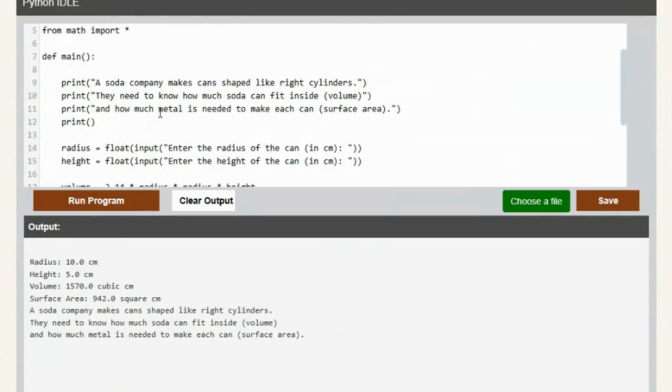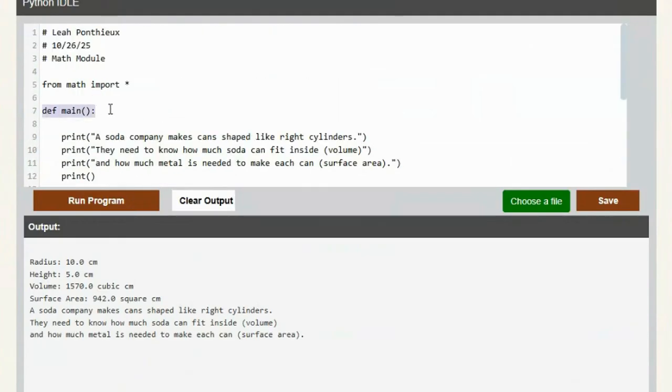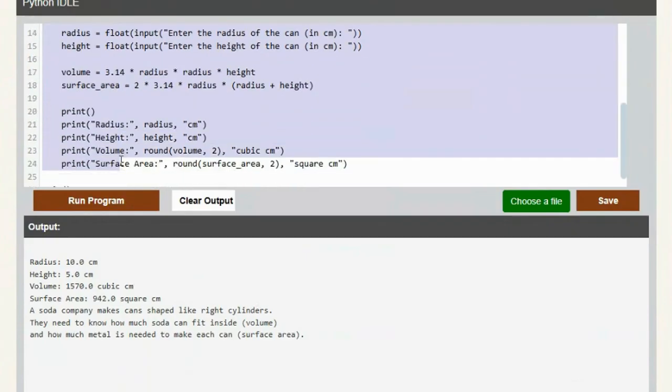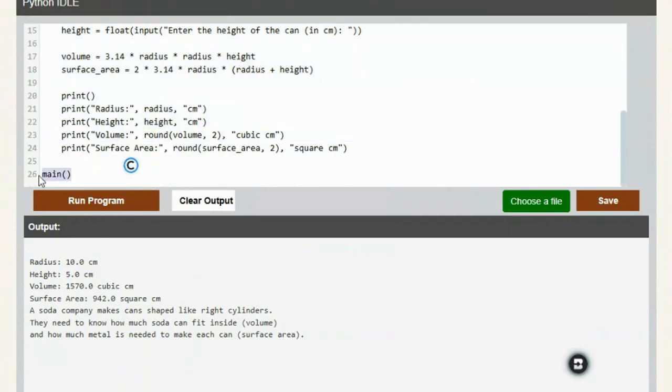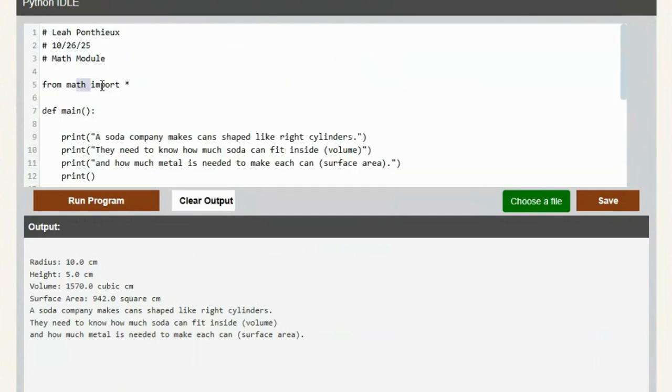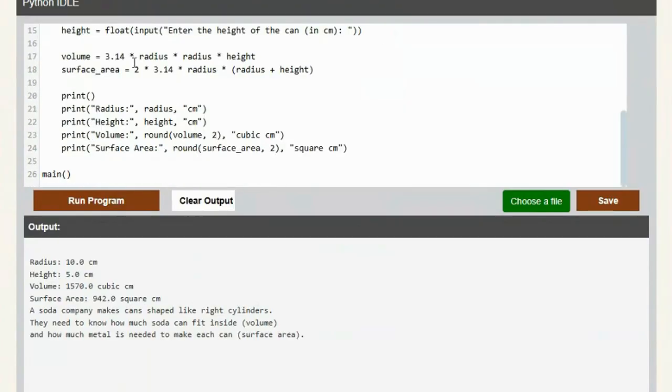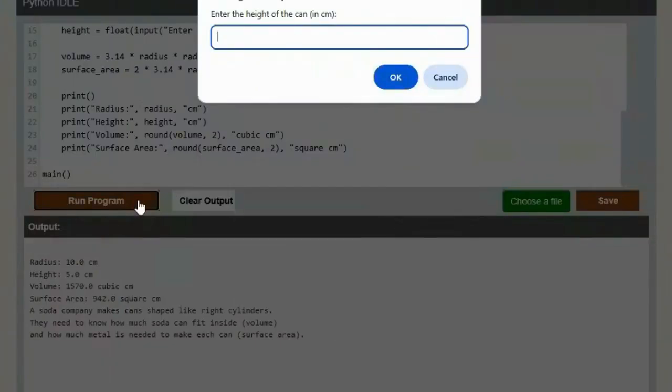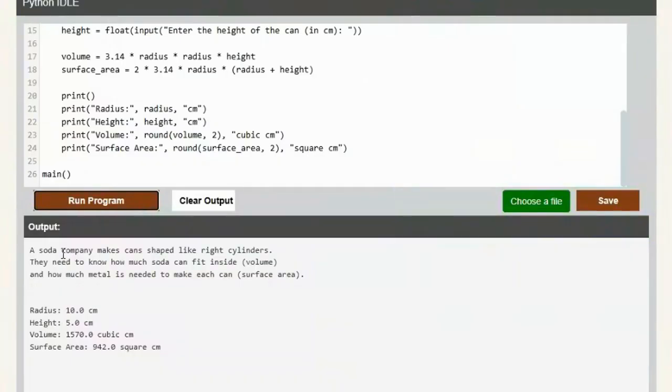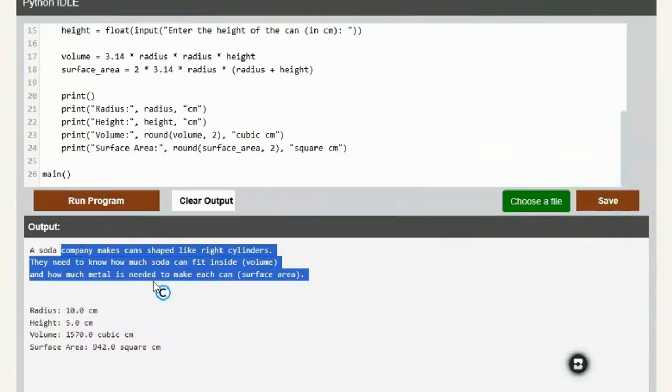Now when we run it, see, define main, everything is indented, it's part of the main, and then at the bottom we say, okay, go ahead and run the main function. I'm done with the program. And from math import. Now the from math import wasn't used the way you wrote your formulas. Let's go ahead and run this, just to show it works now in the right order. See, now it prints that first because we have that first in define main.